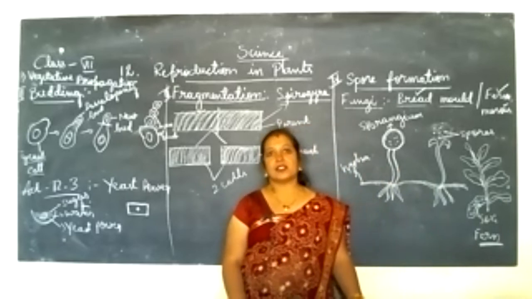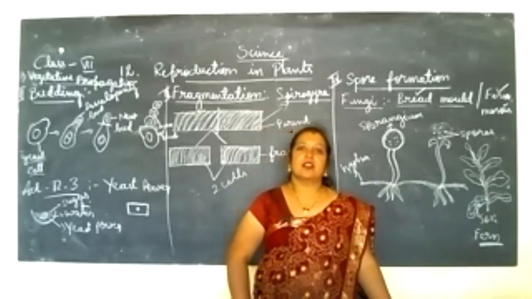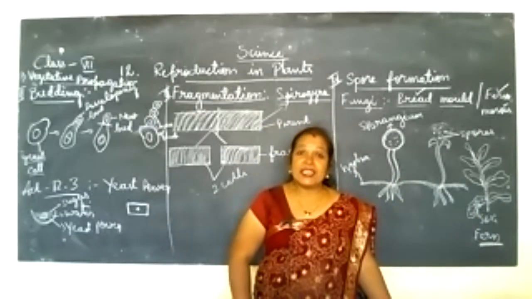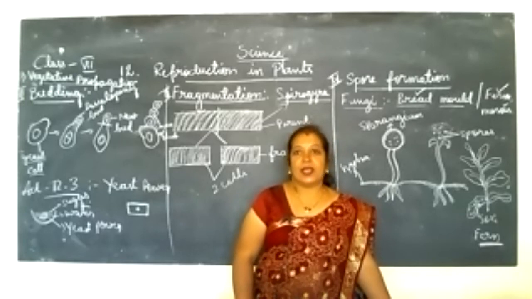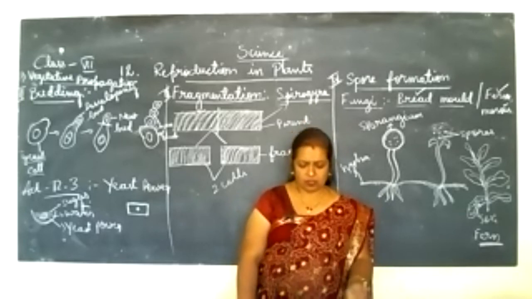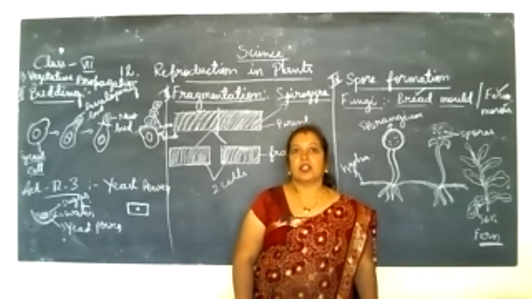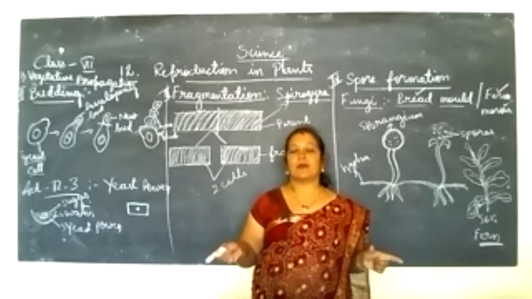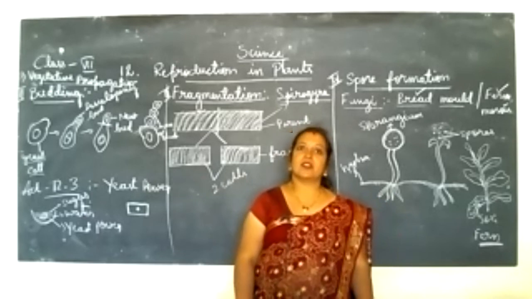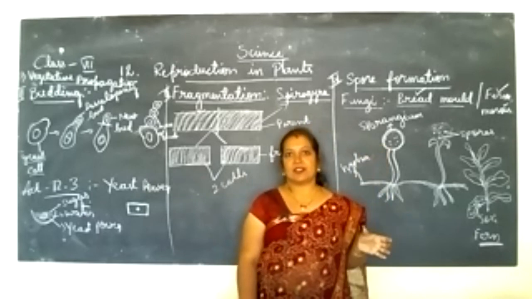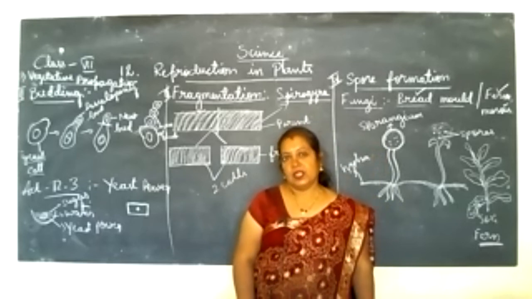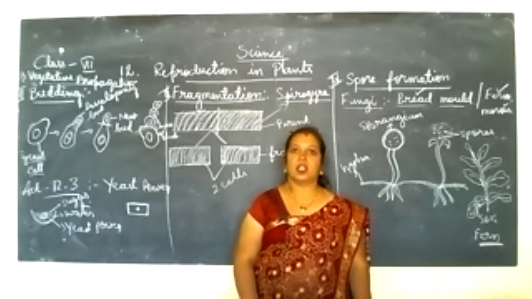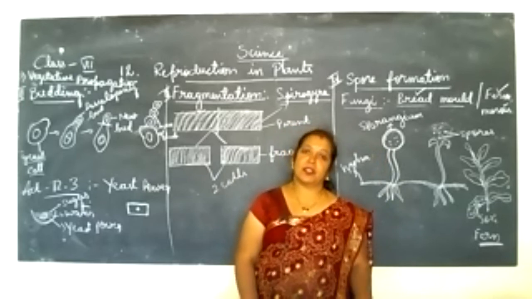In the next class we are going to study the flower as the main reproductive organ in a plant body, and its parts. The picture of a flower and its parts are not included in your textbook. We will just see the main part which is helpful for generating the new organism. We will study that part. I will draw the diagram and explain it to you.